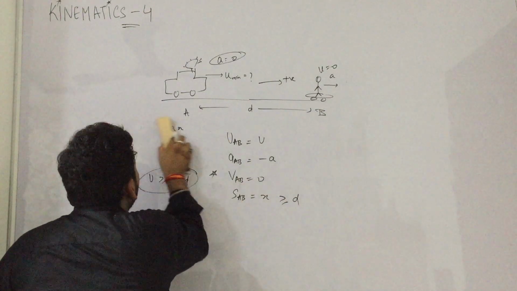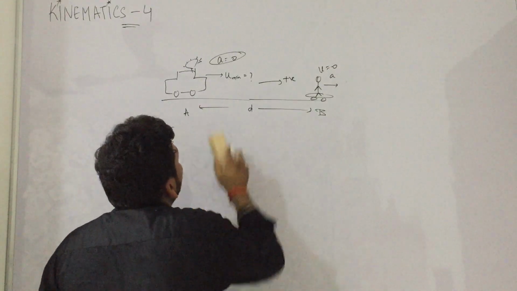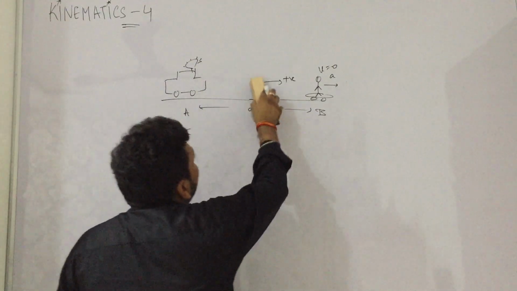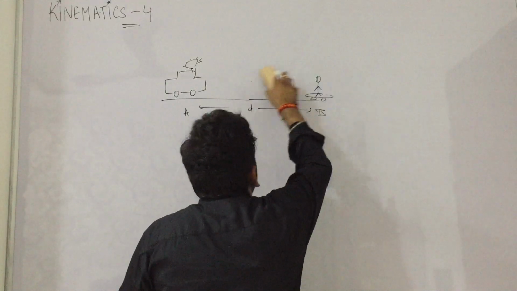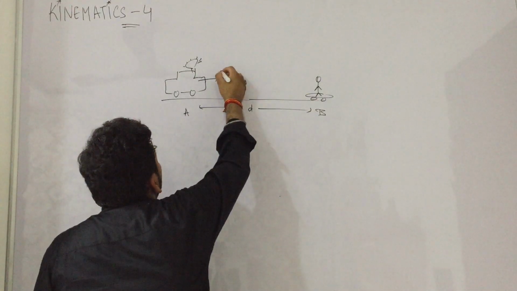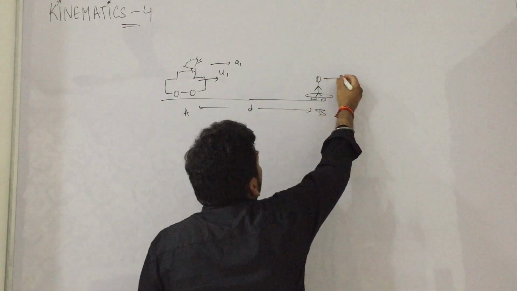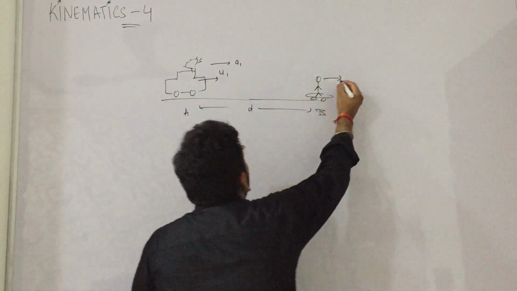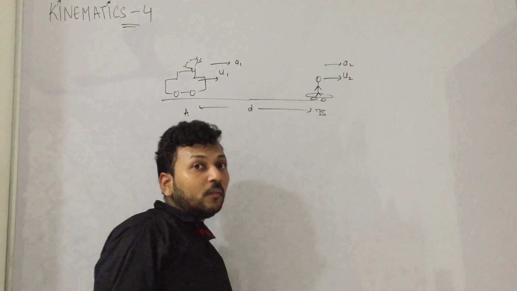Okay, let us take another case. Let us take another case that police has also come up with a better vehicle. So police has also come up with a better vehicle, and it is also having some speed u1 and acceleration a1 this time, and the thief was also alert that the police is very clever, and it is also having some speed u2 and acceleration a2.